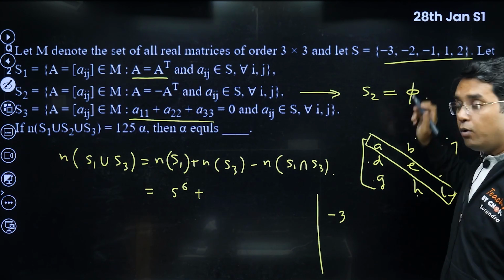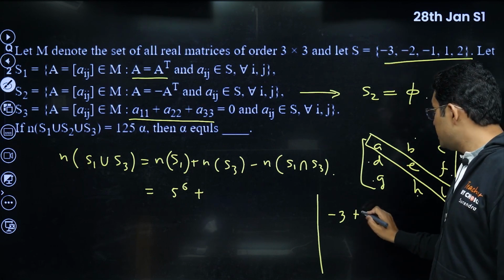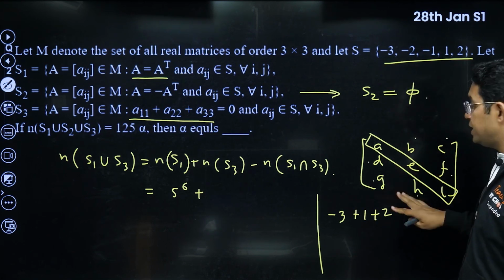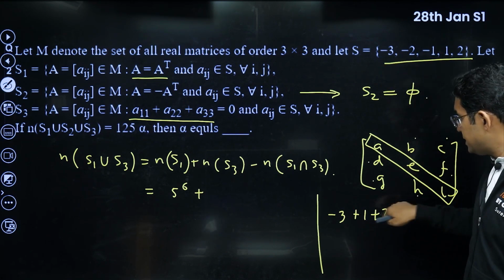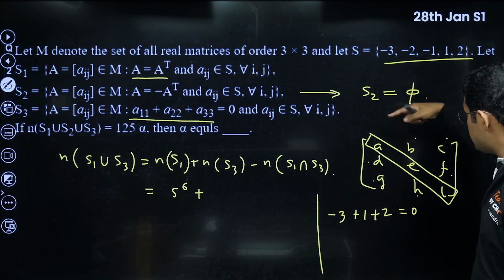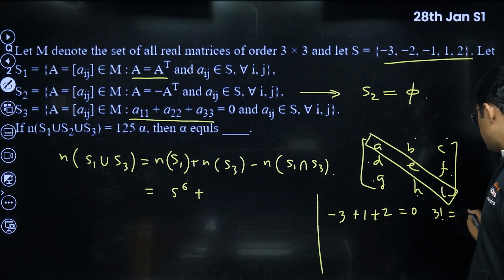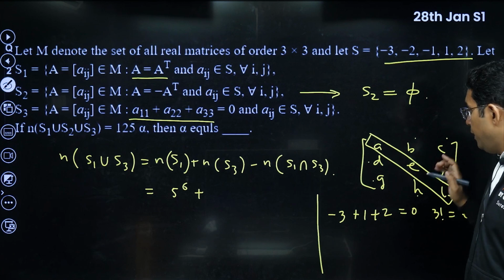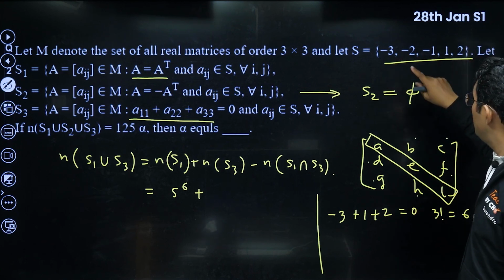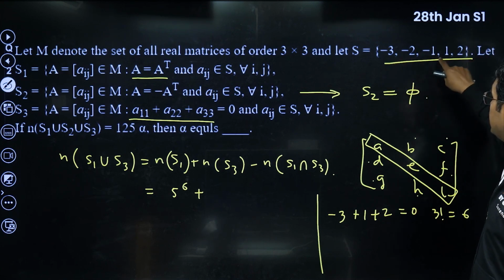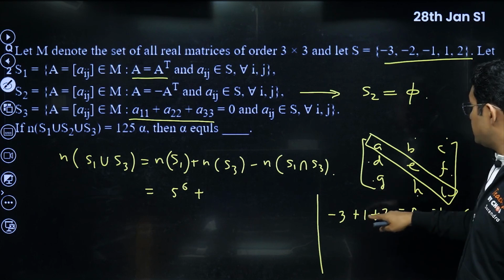So to have the sum equal to 0, where one element is minus 3, your other two elements have to be 1 and 2 only. Then only this sum will be equal to 0. In fact, this can be rearranged on this diagonal in 3 factorial ways, that is 6, because all are different. With minus 3, there is no other possibility. If you take minus 3 with minus 1, you cannot have the sum equal to 0. I think that's the only thing possible.